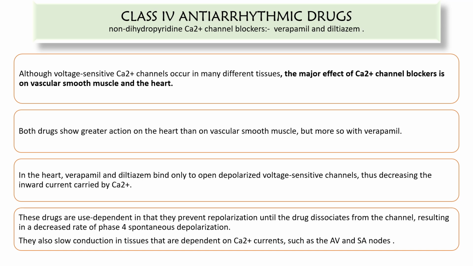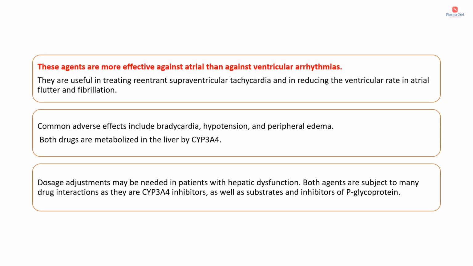These drugs are use dependent in that they prevent repolarization until the drug dissociates from the channel, resulting in a decreased rate of phase 4 spontaneous depolarization. They also slow conduction in tissues that are dependent on calcium currents such as the AV and SA nodes. These class 4 antiarrhythmic agents are more effective against atrial than against ventricular arrhythmias. They are useful in treating reentrant supraventricular tachycardia and in reducing the ventricular rate in atrial flutter and fibrillation.